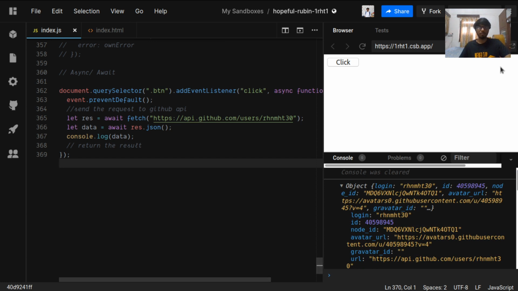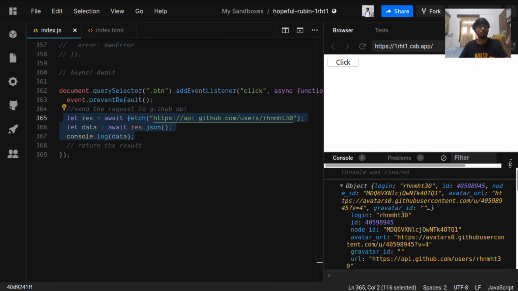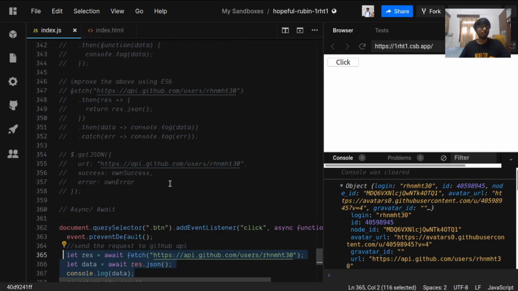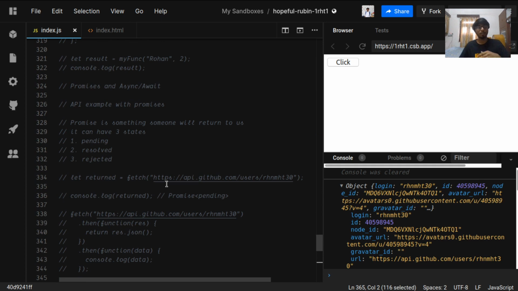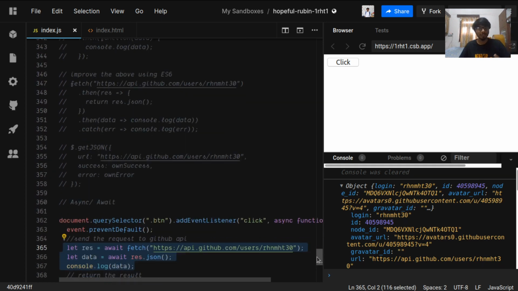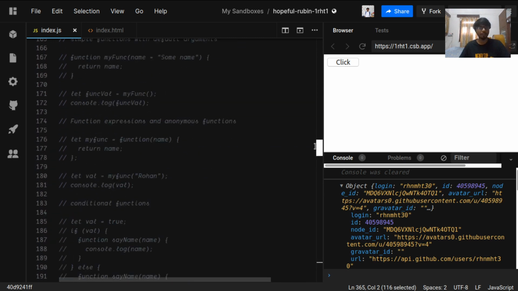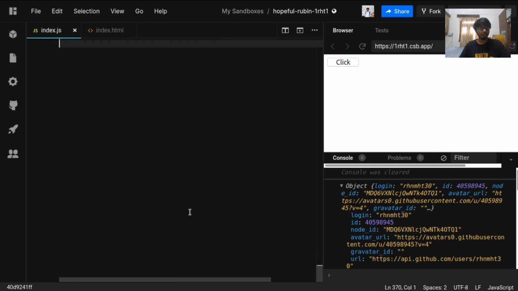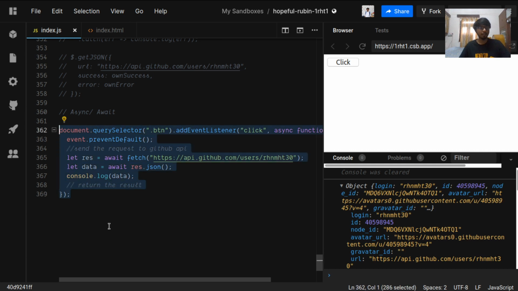So this is just coming in 3 lines, which is half of what we were achieving with fetch, and one fourth of what we were achieving with the simple get JSON. This is how powerful await and async can be.